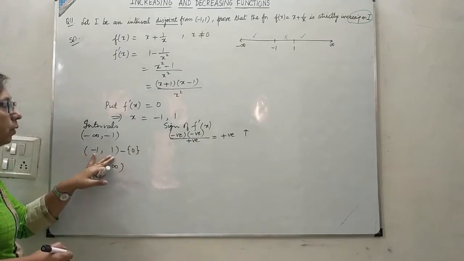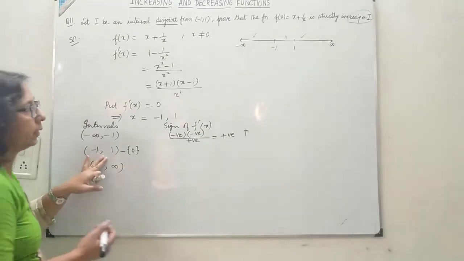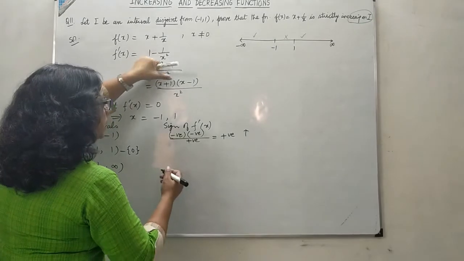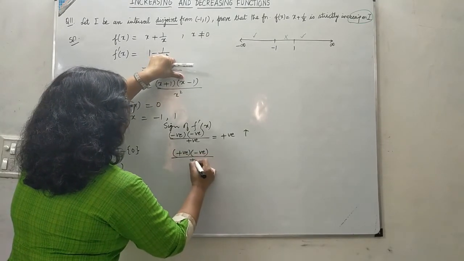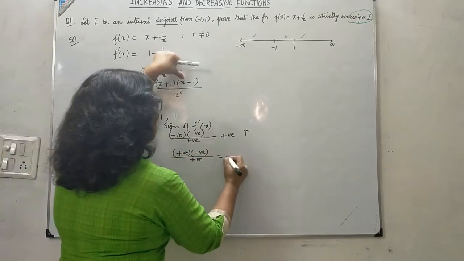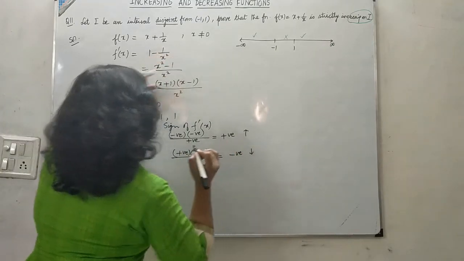Then for -1 to 1, I cannot take 0, I can take any other point, say half. Here x + 1 is positive and x - 1 is negative, so the product is negative, divided by a positive number, so it is negative.